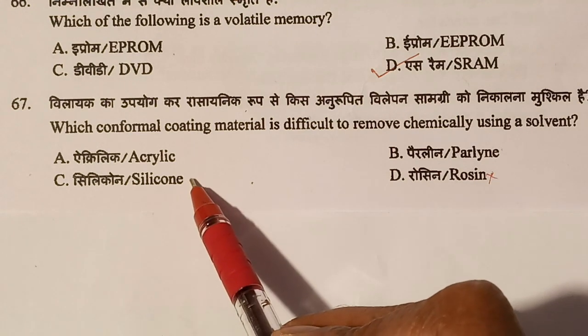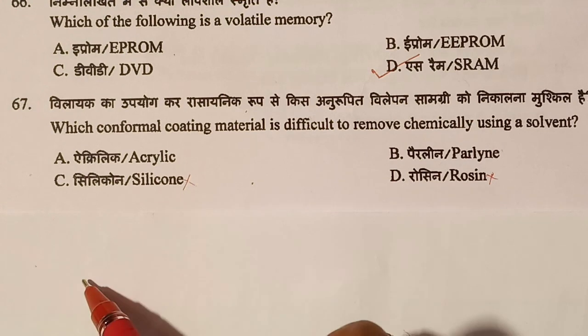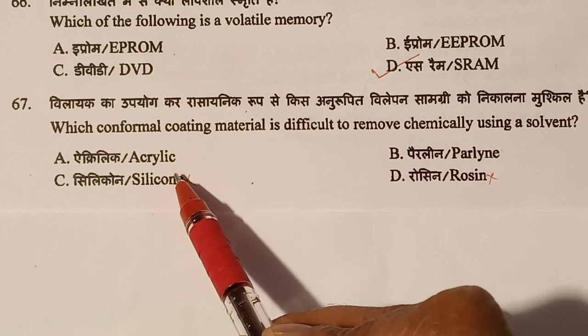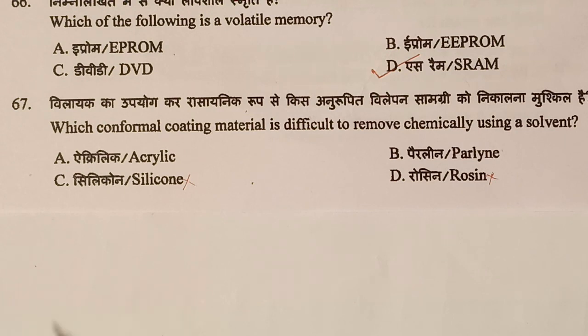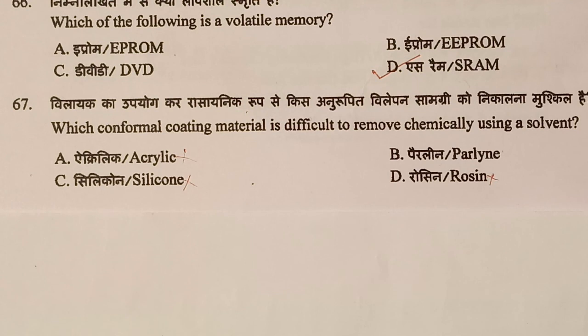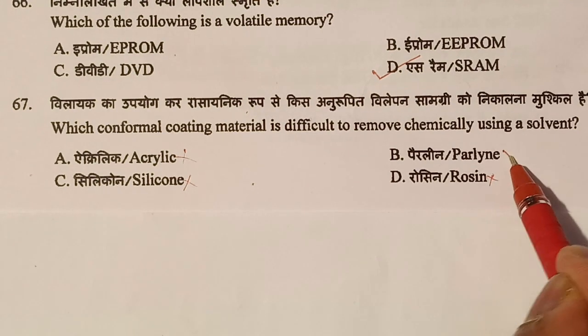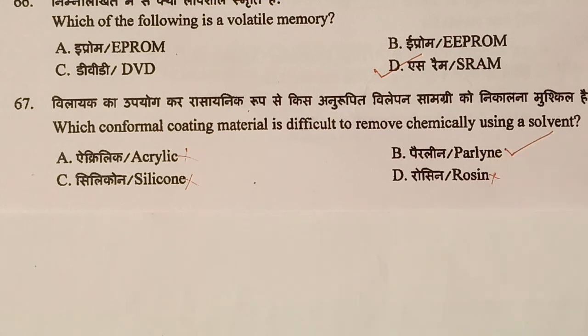And silicone coating also, it can be removed using alcohol. To remove acrylic coating, there is something called chemical strippers. Using that, the acrylic coating can be removed. So this is also not the answer. So the answer is Parylene. It doesn't get dissolved in chemical. So the answer is Parylene.